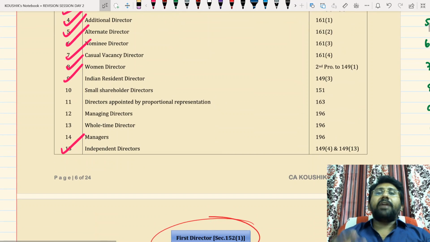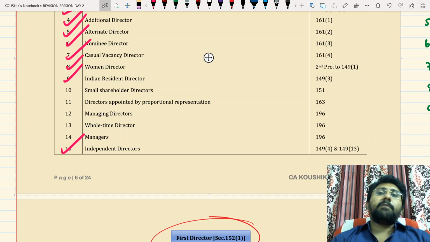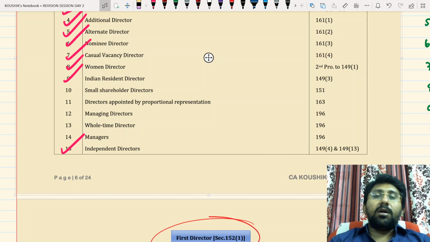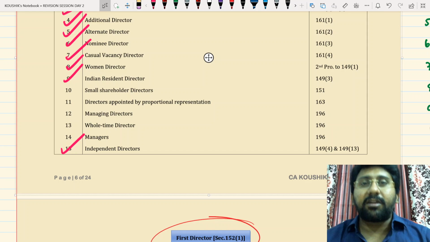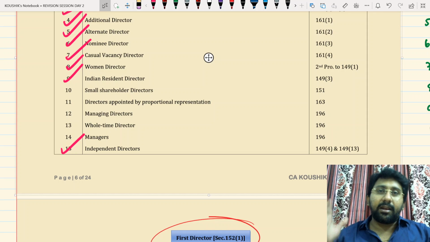Additional director. Additional director means the articles of a company may confer on the board of directors the power to appoint any person who, not being a person who fails to get appointed by the company in a general meeting, as an additional director at any time, who shall hold office up to the date of next annual general meeting or the last date on which the AGM should have been held, whichever is earlier.